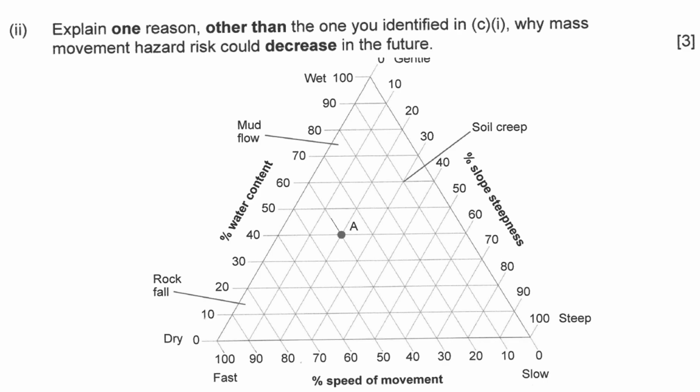Next, explain one reason, other than the one you identified in C1, why mass movement hazard risk could decrease in the future. Oh, decrease. Excellent. Risk decrease, good thing. Pause and write it down.